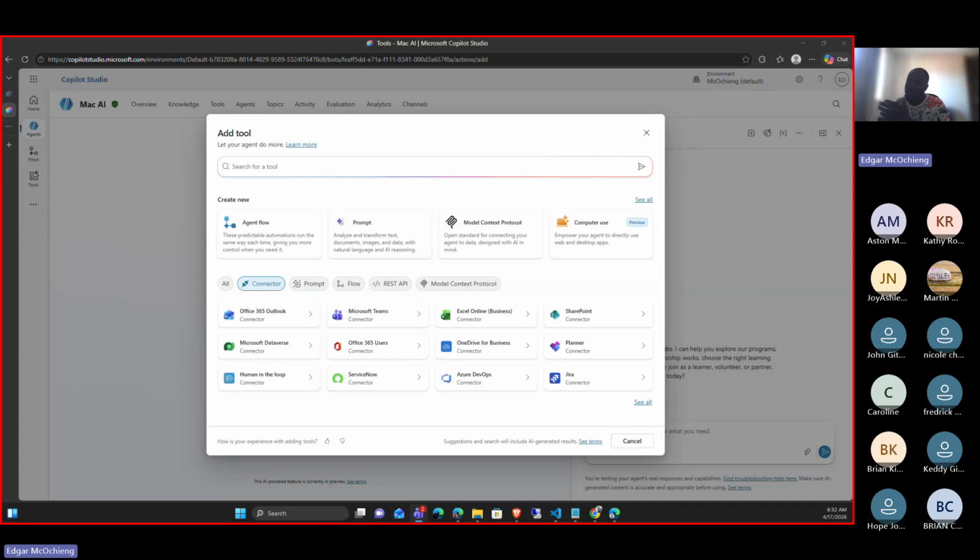So when we have this flow, it actually automates these things, and it will make my life easier, because now it has reduced my time. I won't have to go through all the many emails that I have. I won't go to my calendar to see what time I have to go to a meeting. So that's an agent flow.